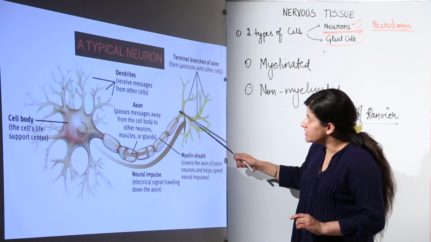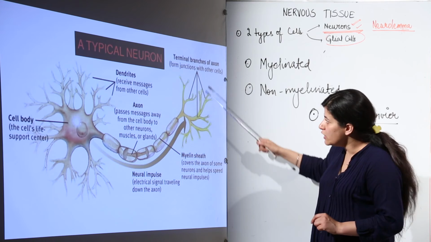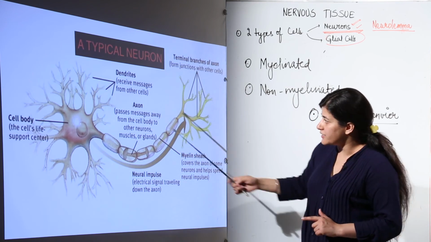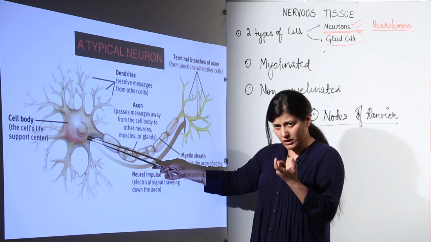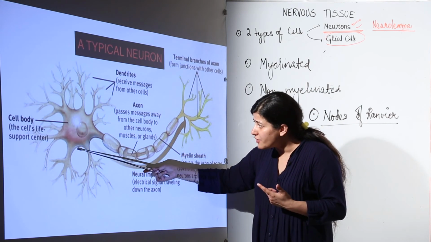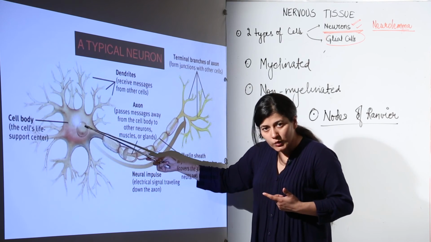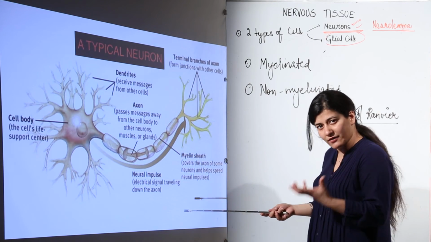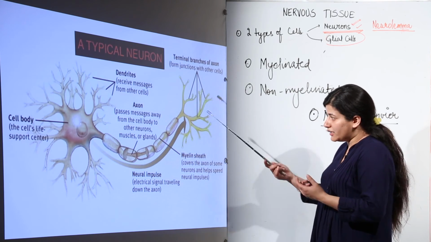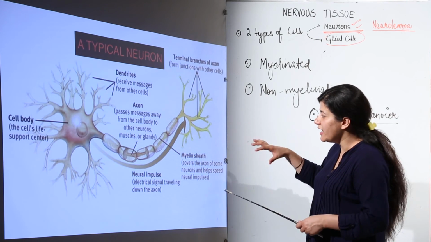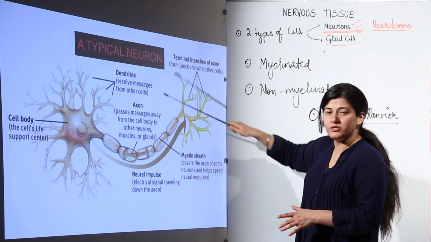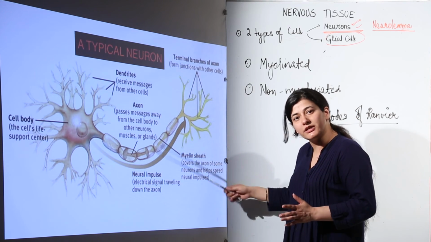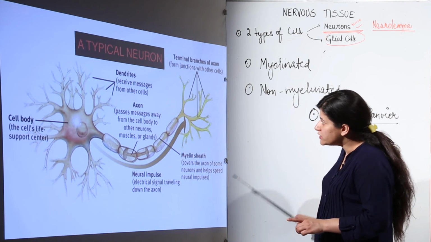This axon terminates into the terminal branches of the axon, which are again in contact with the rest of the dendrites. I did tell you that the Nissl granules, small granules which appear darker in color, are present inside the cell body. There is a nucleus present inside the cell body, because of course it is a cell, it would have a nucleus, the governing organelle which would undertake all the genetic activities of this cell, and it would be surrounded all around by neuroglial cells which would be providing the entire nourishment to this particular cell. So this is all about a typical neuron.